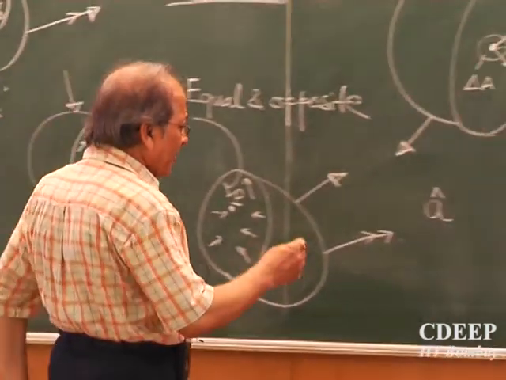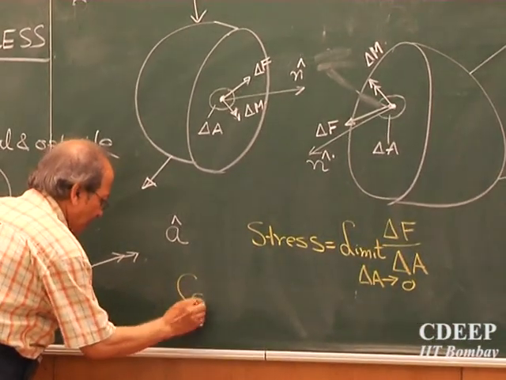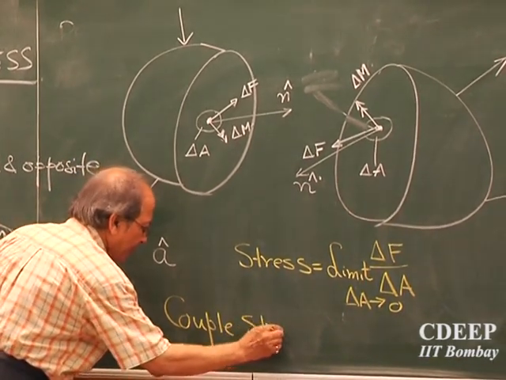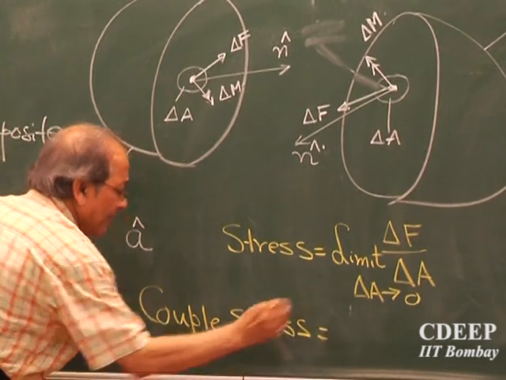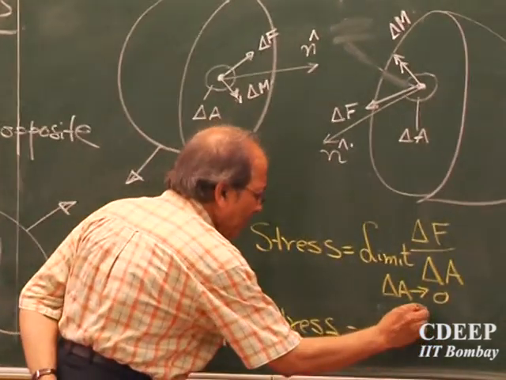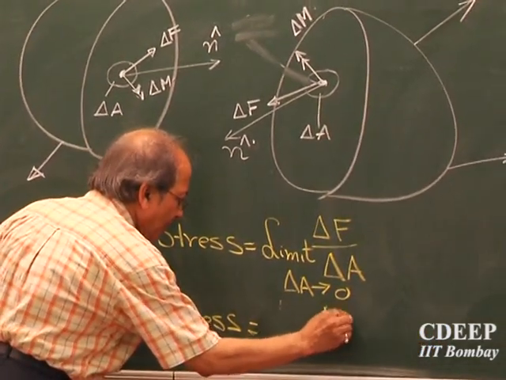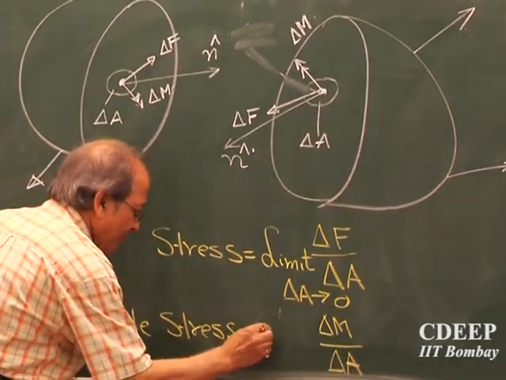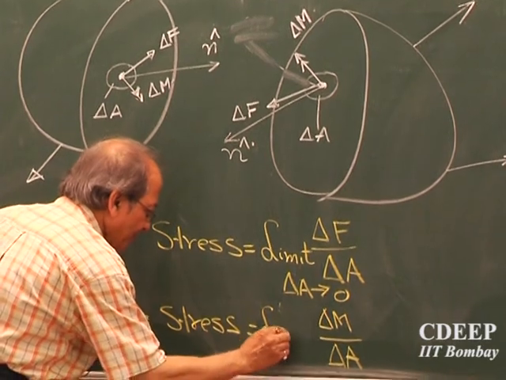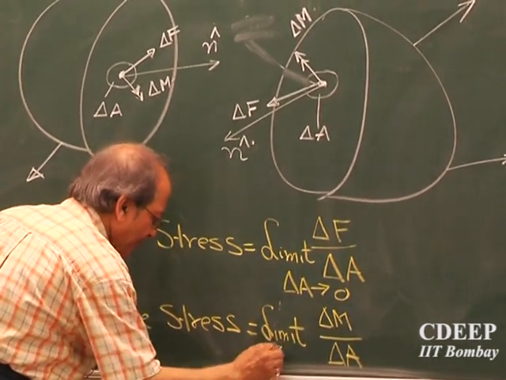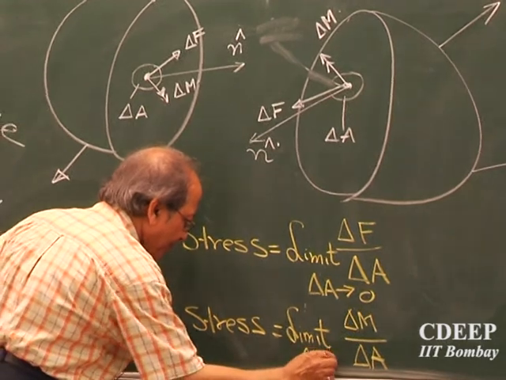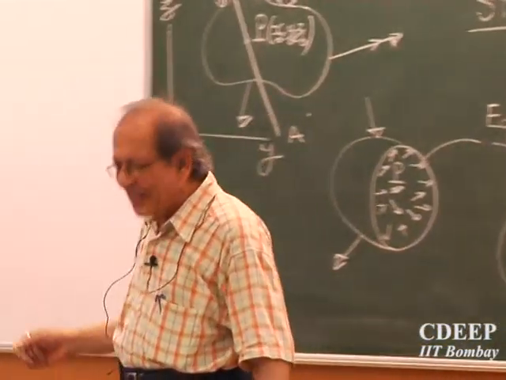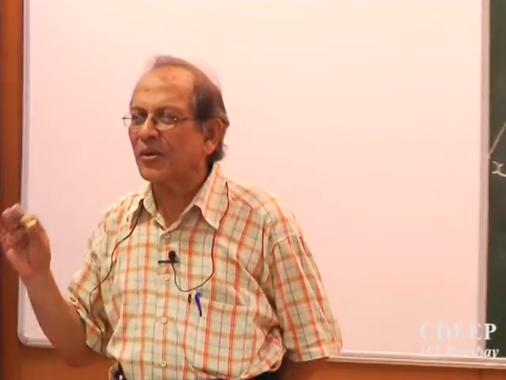There is another kind of stress, called couple stress, which we define as dm, the moment.